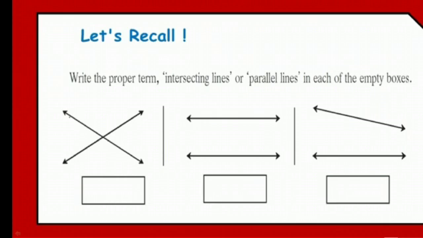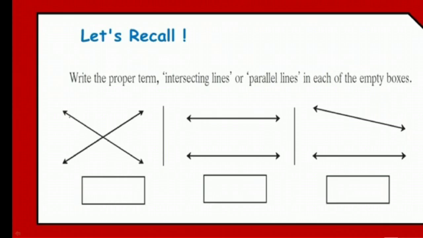That means those two lines are what? Intersecting lines. Clear? Now in the second one, the lines are one below the other. They are not even joining, they are far from each other but they are in the same direction. Okay, just exactly similar to each other. So those two lines are known as what? Parallel lines.